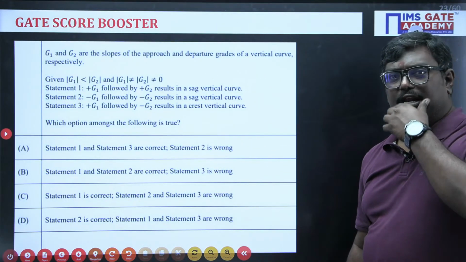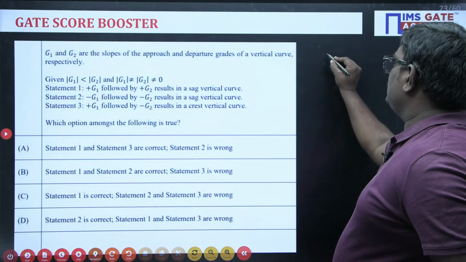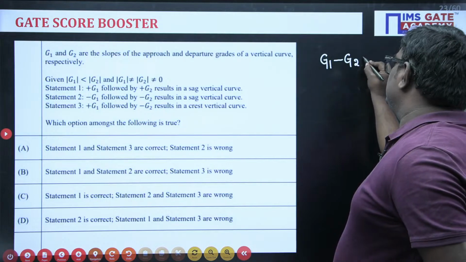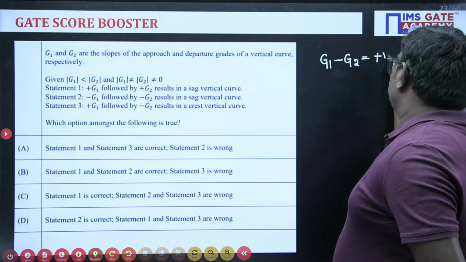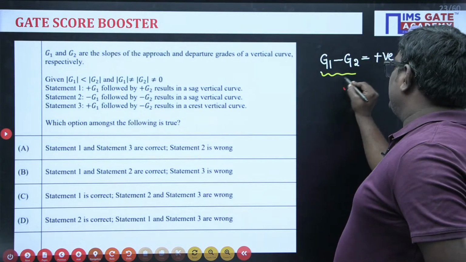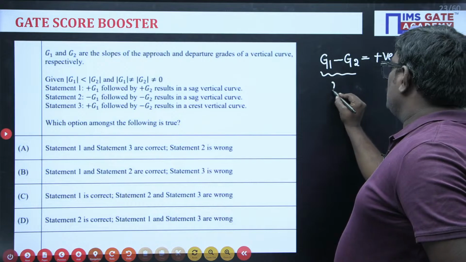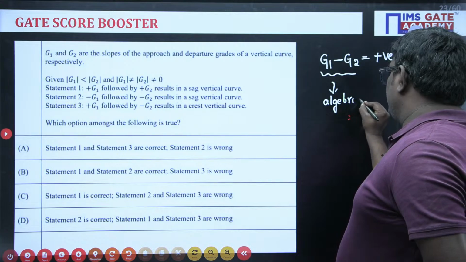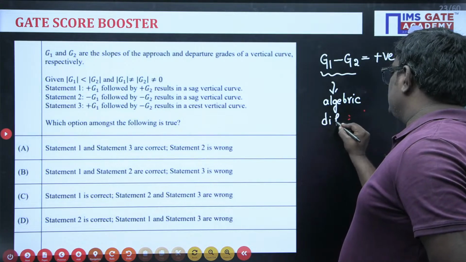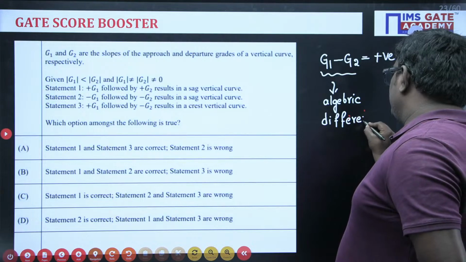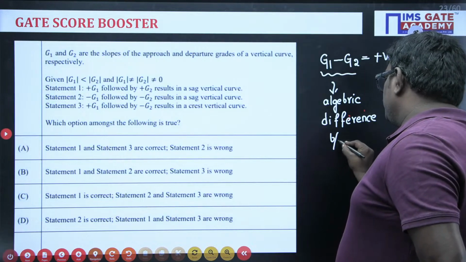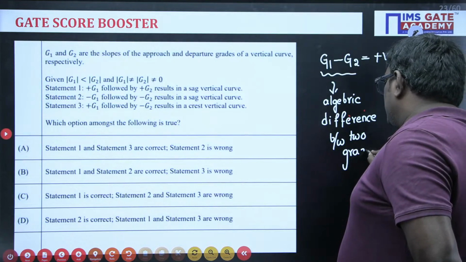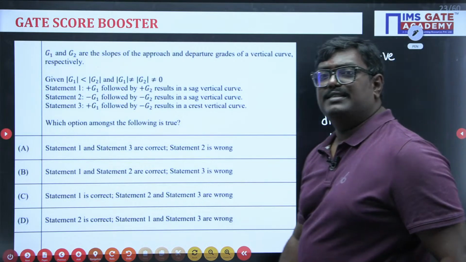Students, I have given you enough time. Now the simple logic is: if the algebraic difference between two grades is positive, what does it indicate?